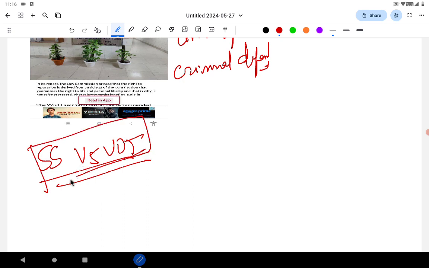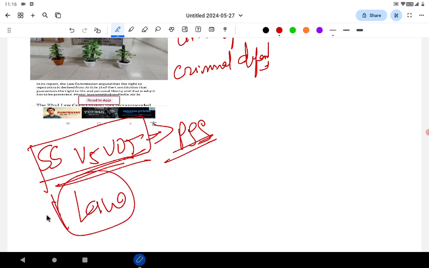This is how to cover the current affairs. And please go to the PYQ and check whether UPSC asked any question on defamation, civil or criminal defamation, or even on sedition or the Law Commission. 100% they have asked a question on Law Commission. So it's important. Please solve all those PYQs. That is a comprehensive preparation.